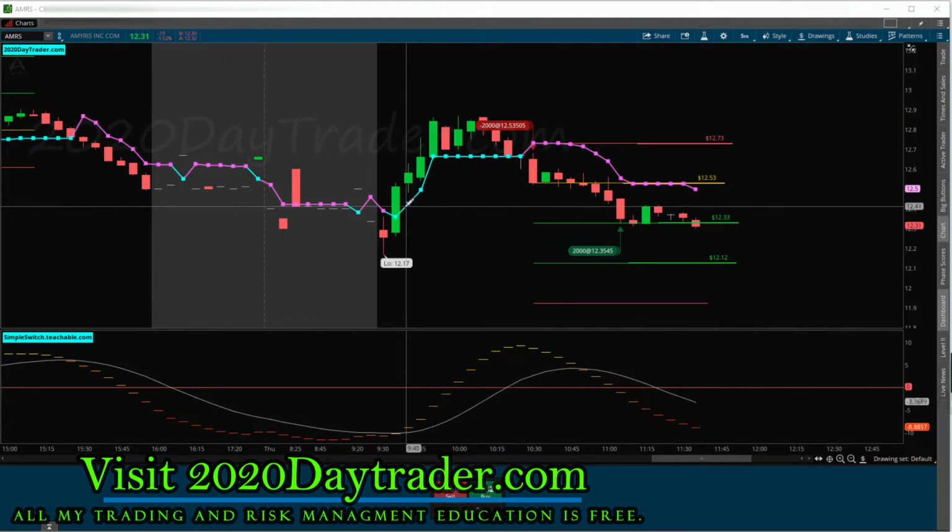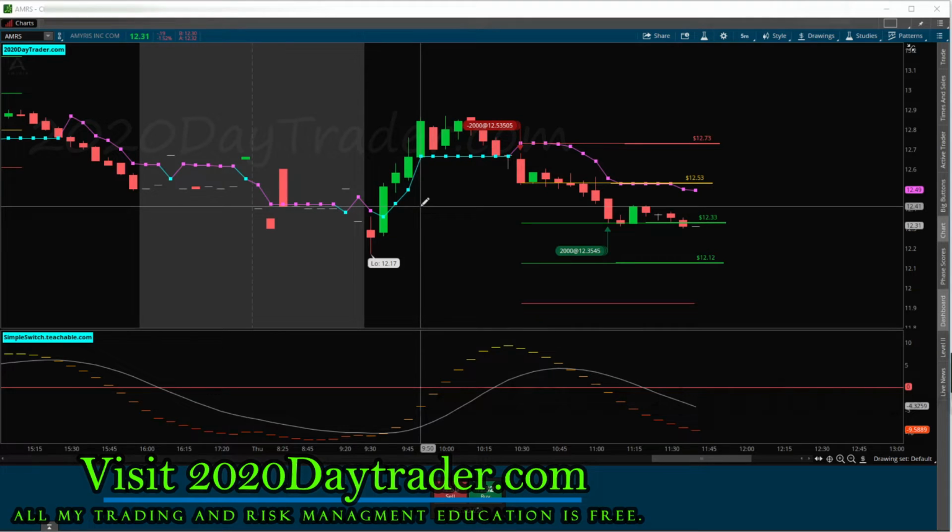So right here we have this AMRS, right? I trade this on the switchback, and I only trade it after it's had a loser. I track this ticker on my log, and after it's had a loser, then I trade it, because then it's like a 92% success rate depending on the season. I've been trading this for a while, so right now I think we're clocking around 92, 93%, but usually it's a lot higher. Only trading it after a loser. One missed trade can affect that percentage quite a bit. It takes 1,000 trades before it won't be that big of a deal.